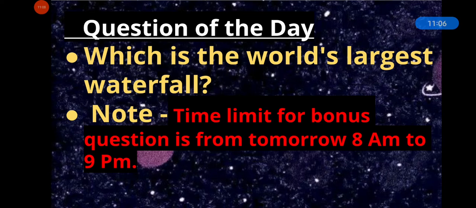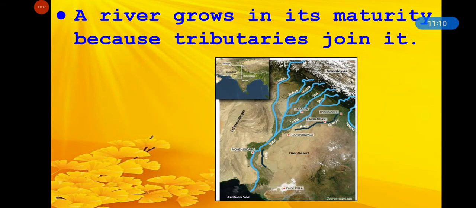Is the river larger than what it was in the upper course? So a river grows in size in its maturity. So yes, river is larger than it was in the upper course. And why is the size big in this stage? Because in this stage tributaries join it.